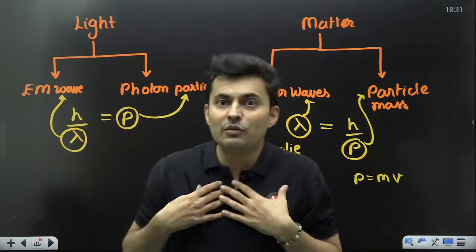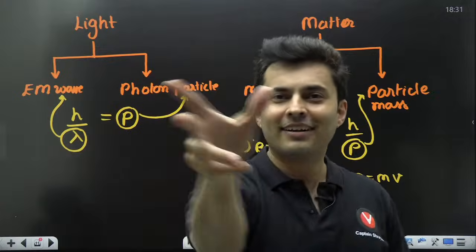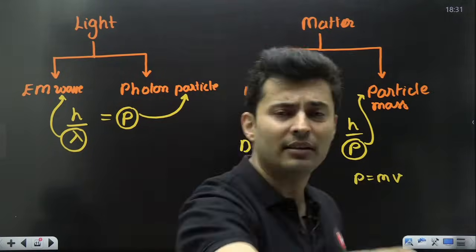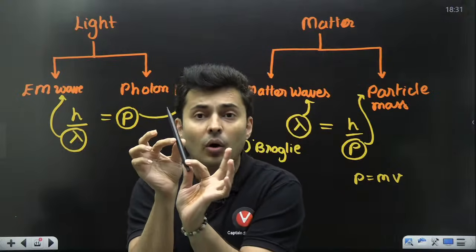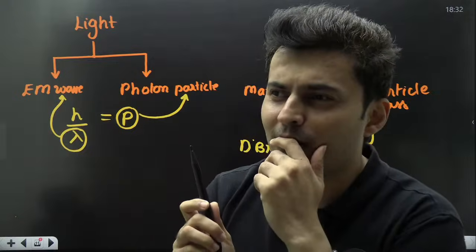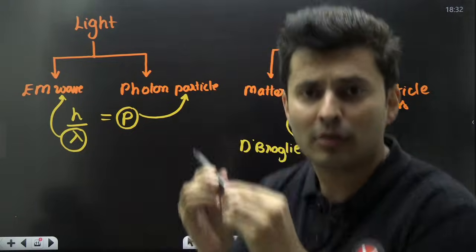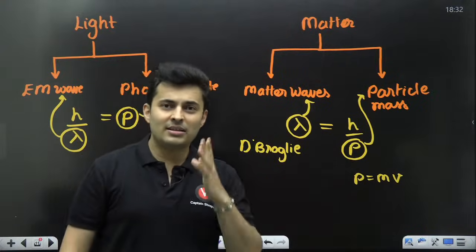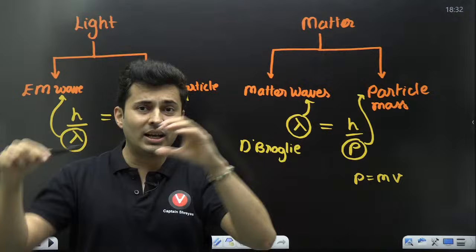So de Broglie's wavelength is there for everyone. Even I have a wavelength. Even if you take a cricket ball and throw it, right? If I take this pen, I'm angry at a student, I throw this pen at the student. That pen also has a matter wave. Like, sir, does that mean the pen goes like this? Like this? No! One tight slap I will give you. No, the pen does not go like that.